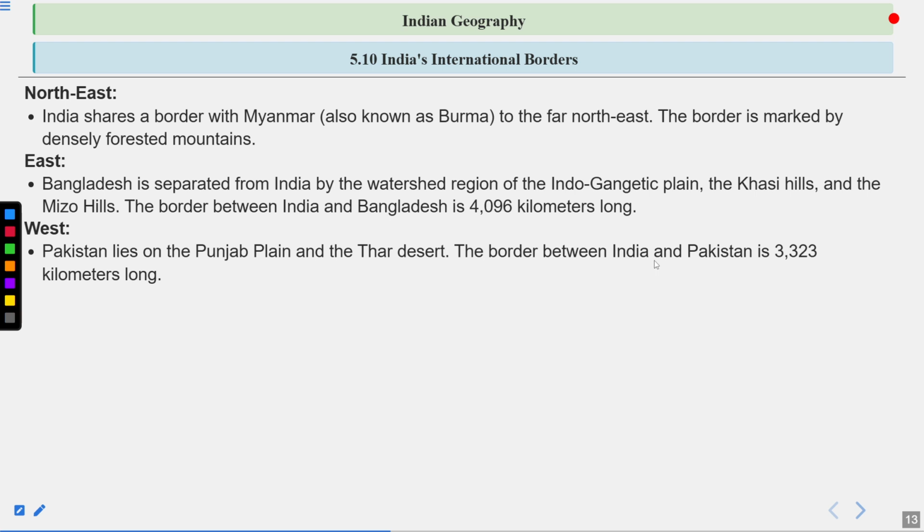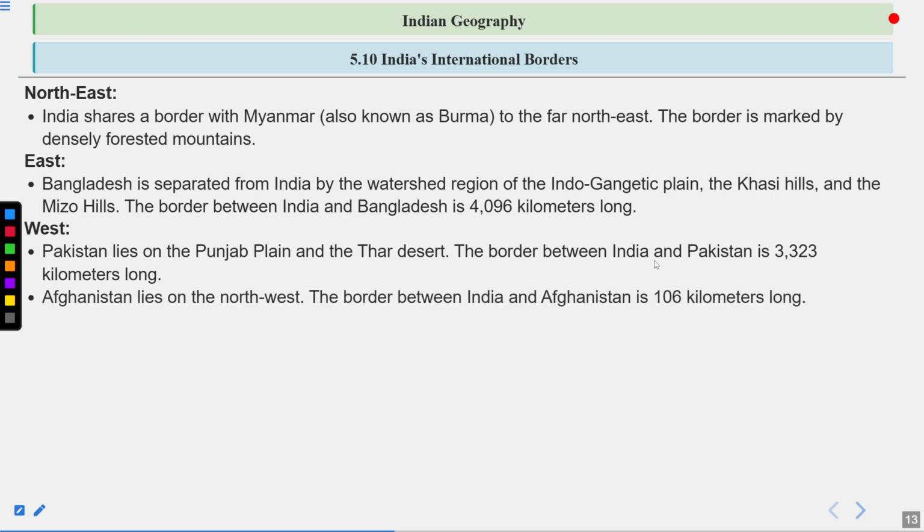To the west, Pakistan lies on the Punjab Plain and the Thar Desert. The border between India and Pakistan is 3,323 kilometers long. Afghanistan lies on the northwest. The border between India and Afghanistan is 106 kilometers long, but because of Pak-occupied Kashmir, this border area does not lie in India's current boundary but lies in the POK region currently.